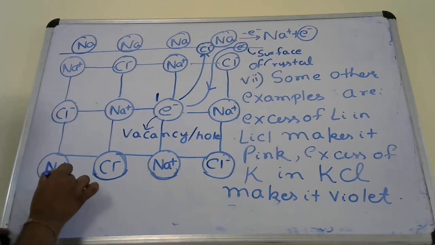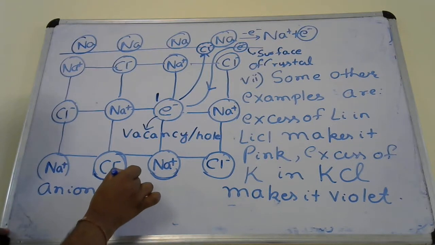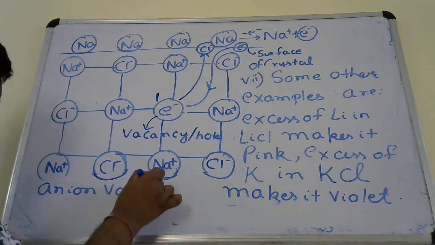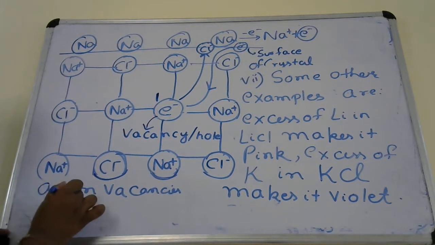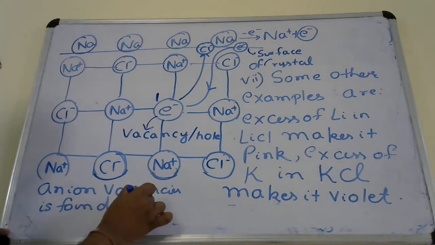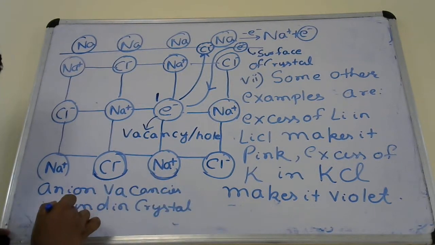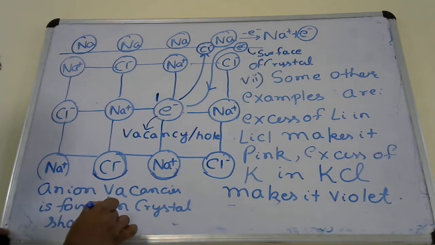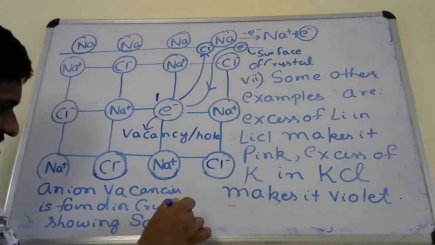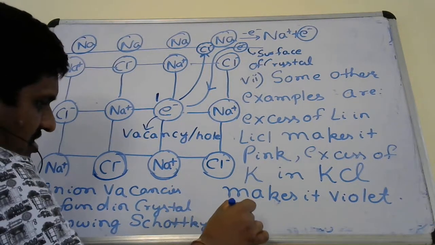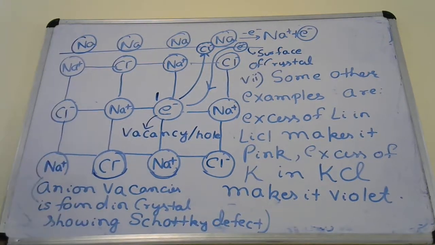That is why the metal excess defect due to anion vacancy is found in crystals showing Schottky defect.